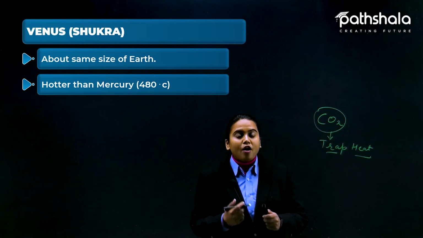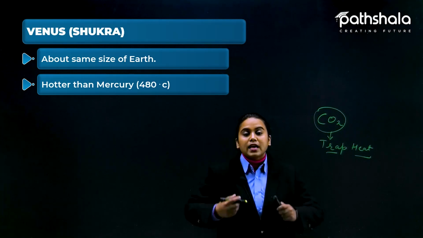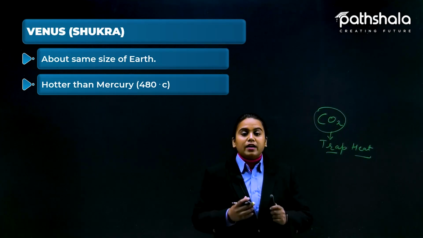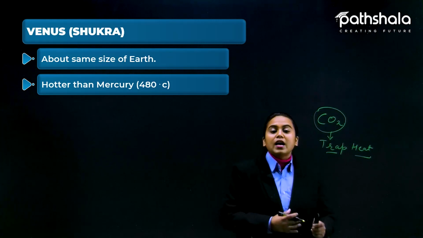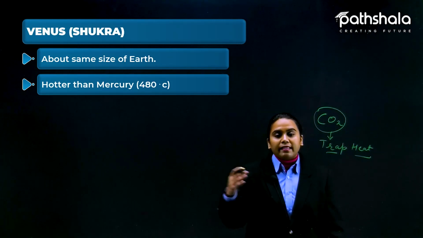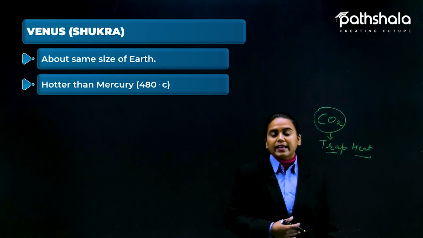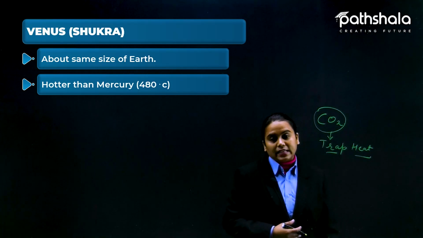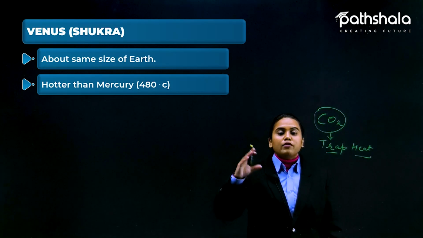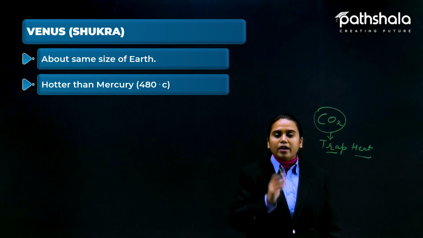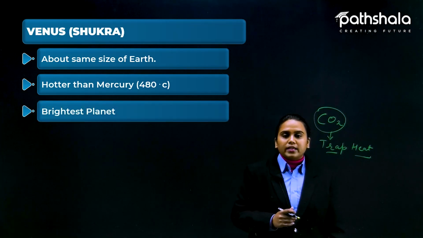So the combining of the heat with these gases, they get trapped, and this leads us to the highest temperature, and that is the observed temperature, that is 480 degrees Celsius. So see, earlier we have seen in case of Mercury 400 degrees Celsius. So there is a difference.